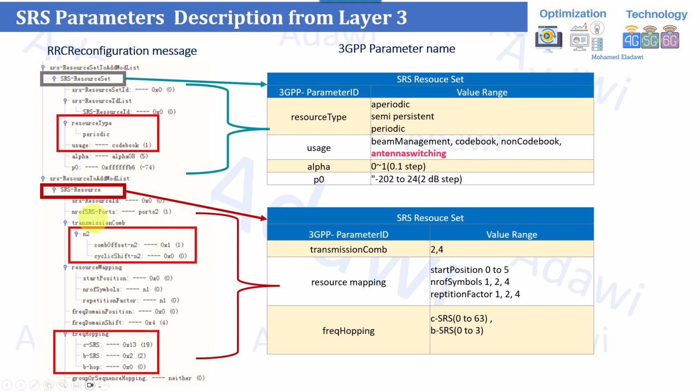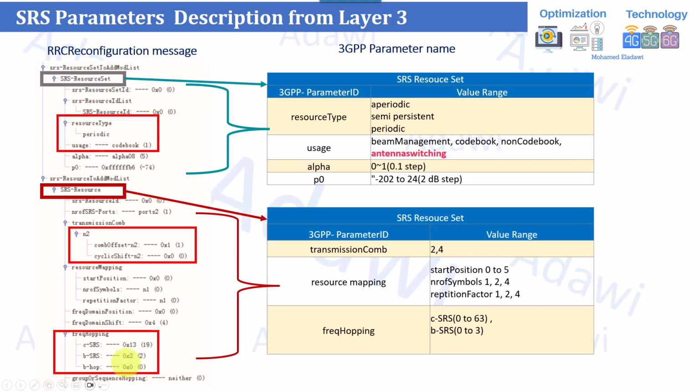This is just telling the UE how many ports are being used by this SRS resource, and something called transmission comb. I will explain this one because it can be used to improve the capacity of the SRS. I'll explain this part in the next slides, about the parameters and also about the resource mapping. This is just telling the UE the position of the transmission: when and where it is supposed to transmit the SRS, at which symbol, for example, what is the start position and so on. So this is the information of the time and frequency domain.